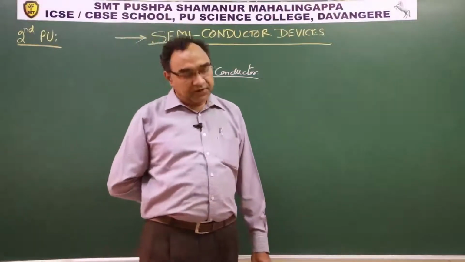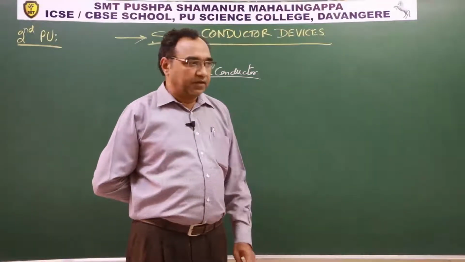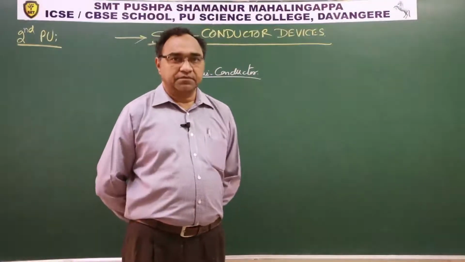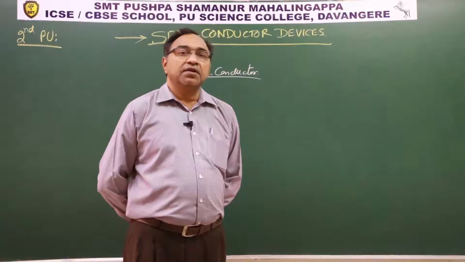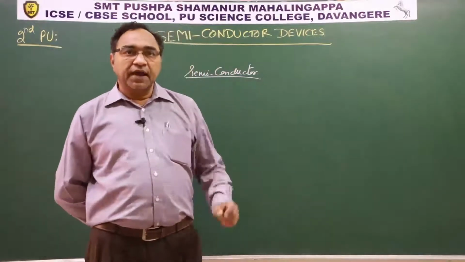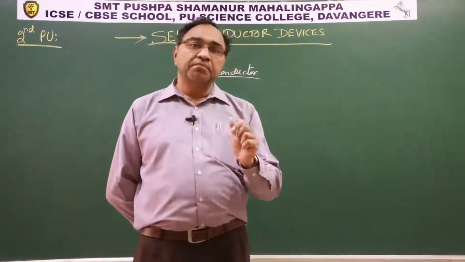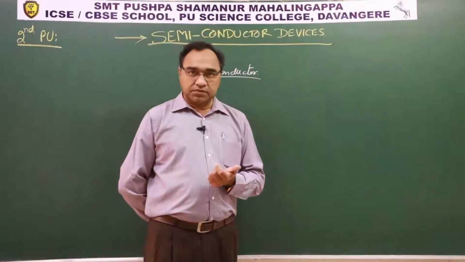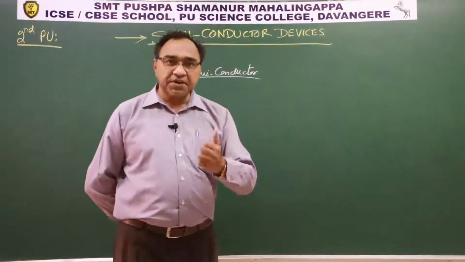What about wood? Very good. I appreciate this. Now you go on giving energy to wood. What will happen? When you go on giving energy to wood, that piece of wood will get burnt, and what you get is a charcoal, burnt wood, and charcoal conducts electricity.